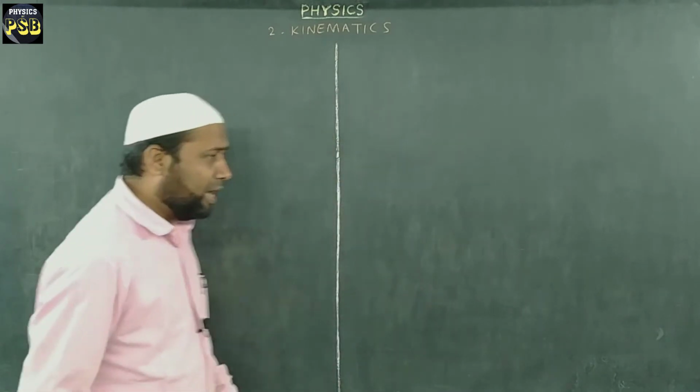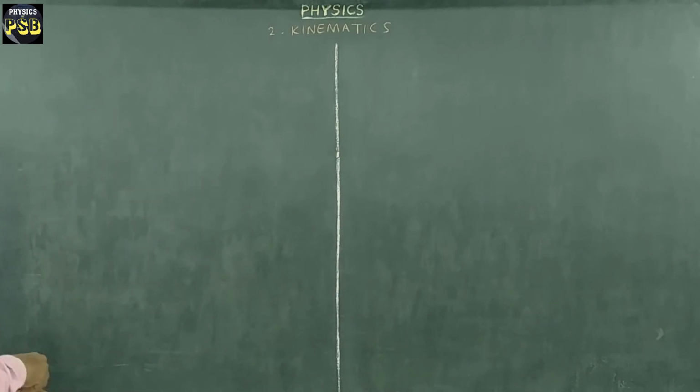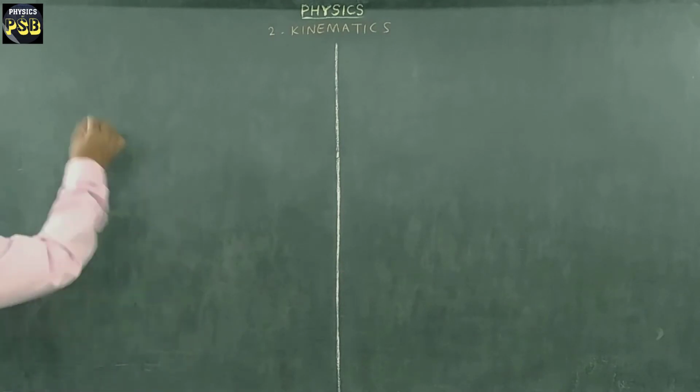Now, before going ahead, let me write the definition of mechanics.